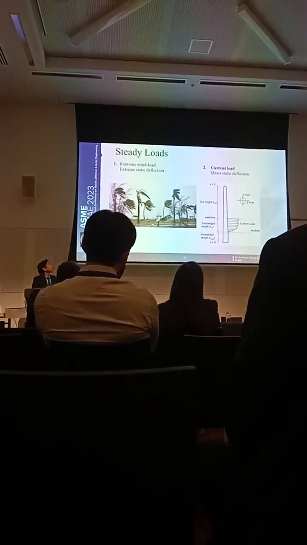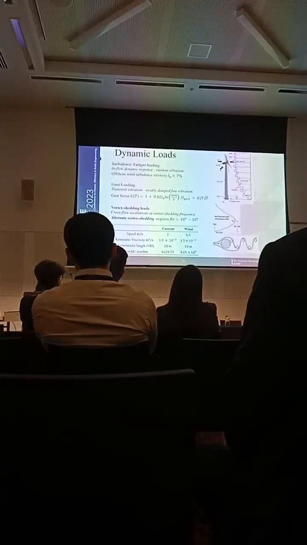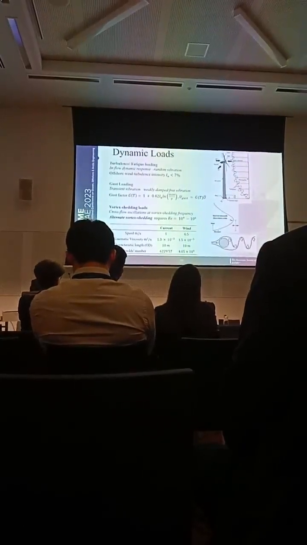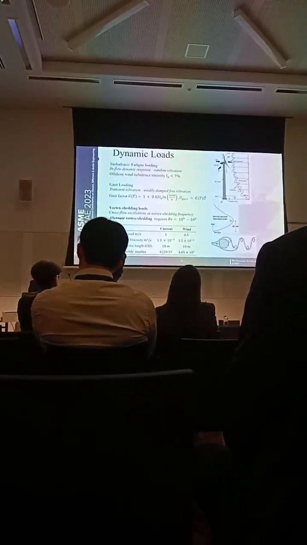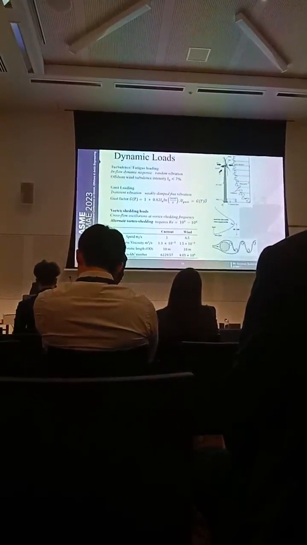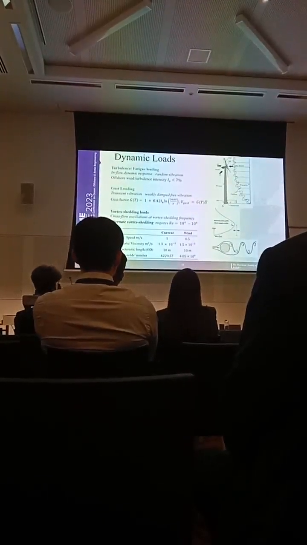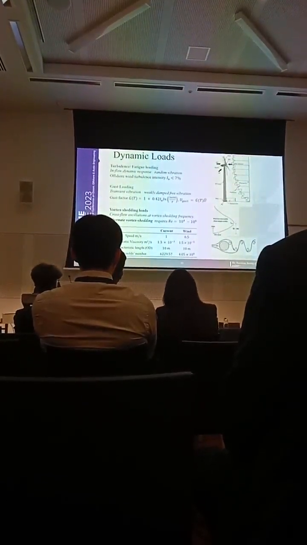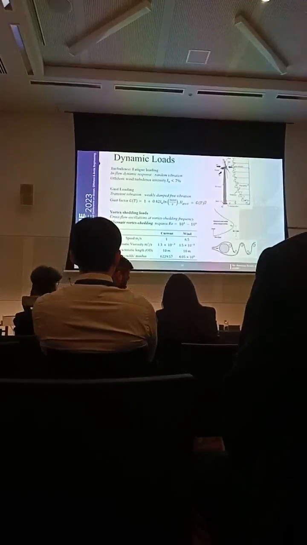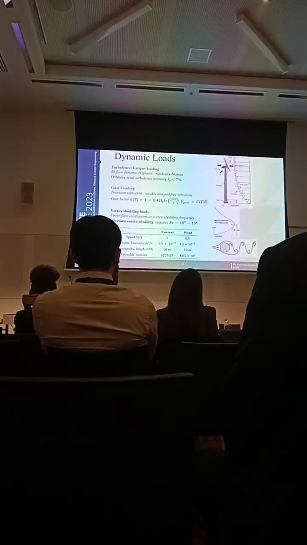Now moving on to the loads, first we have extreme wind loads and current loads. Then we have dynamic loads. In dynamic loads, we have wind turbulence loads. Wind turbulence load depends on the wind turbulence intensity, which is very low in the offshore region as stated earlier. Then moving on to gust loading. In gust loading also, we can see that it depends on the gust factor. The gust factor in turn depends on the turbulence intensity, which is very low as compared to the onshore region.